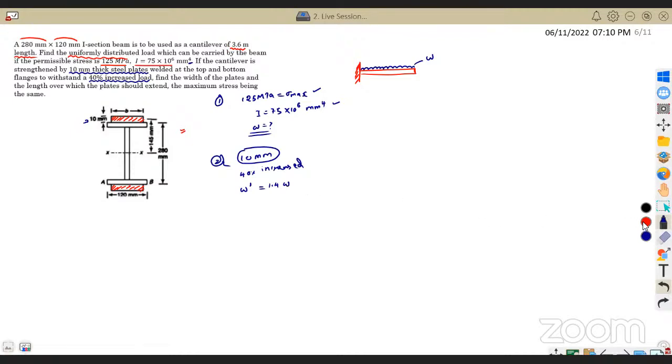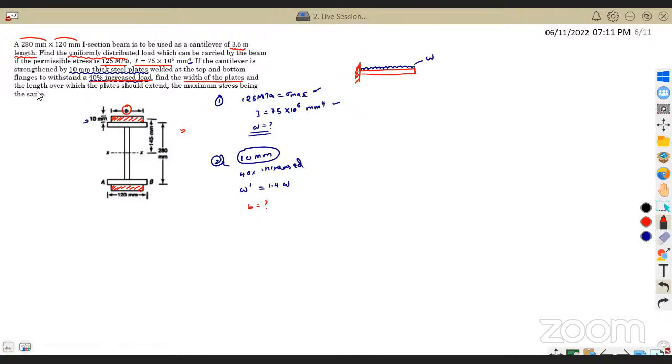Initially if it is W, now it is a 40% increase, so 1.4 W. If that is the case, that is, now that 10 mm plates have been added at top and bottom, with a 40% increase, find the width of the plates, which means this B. They are asking about B, the width of the plate. That is one question.